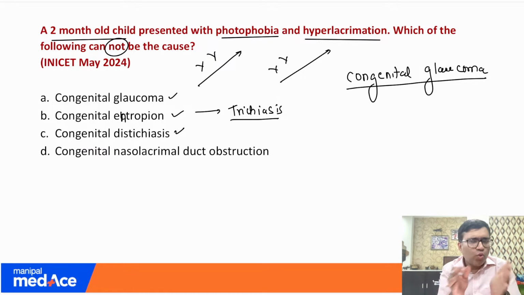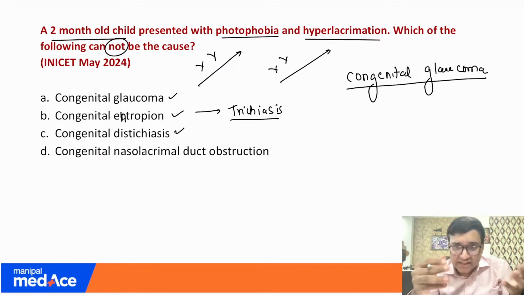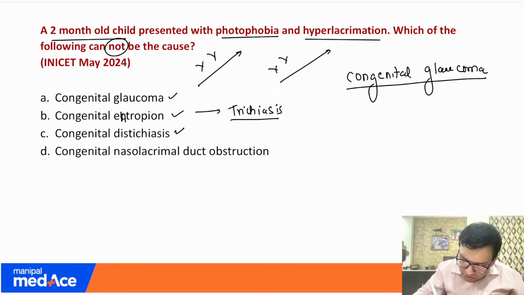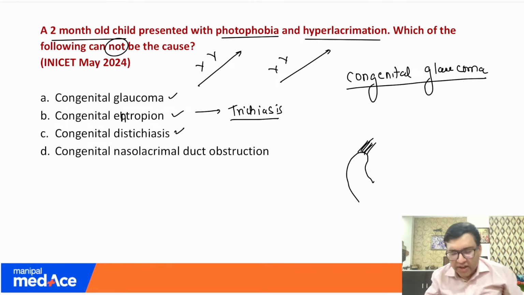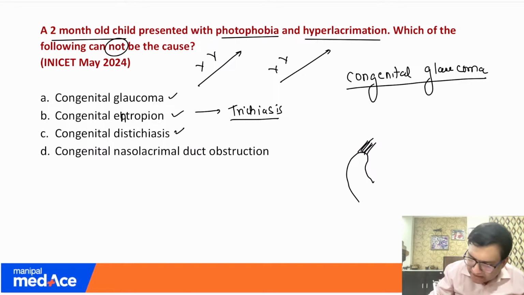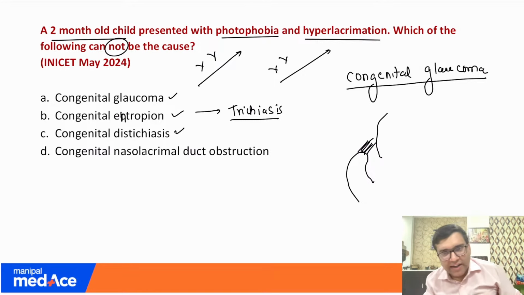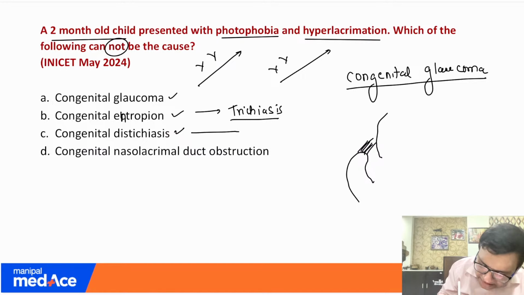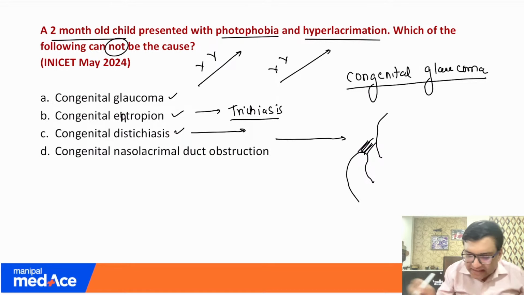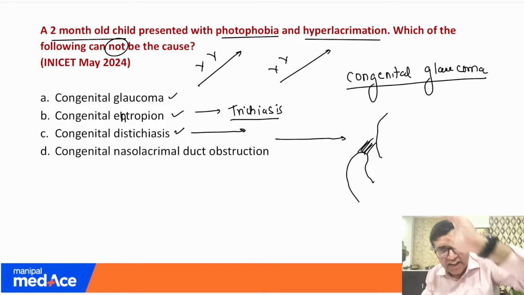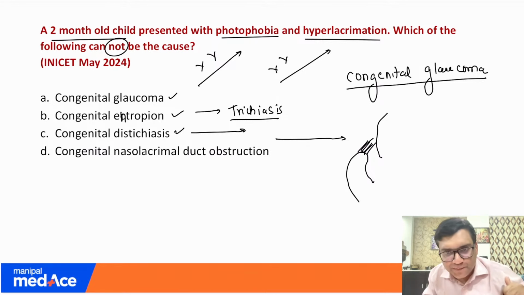Distichiasis, I told you, was having a lot of eyelashes. There are more than a single row of eyelashes. Okay, so this is my eye. So we have 3-4 layers of eyelashes. So if we have more layers of eyelashes, definitely it can touch the cornea as well. So what I see is that yes, though rarely, this can basically cause photophobia and hyperlacrimation if it touches the cornea. Do you all agree?